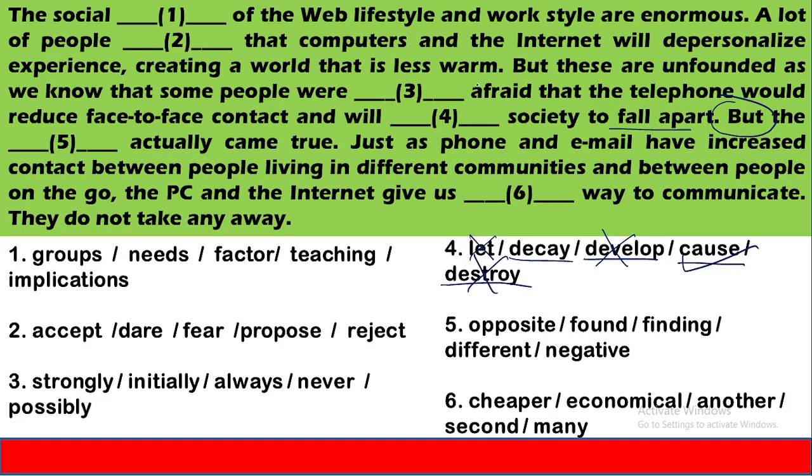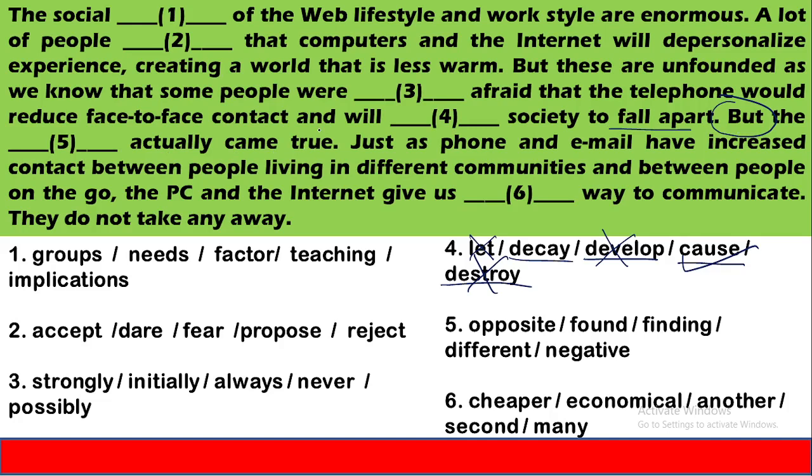So till now the paragraph has discussed the negativity about the use of computer, internet, and the negativity about the use of telephone that the people have in their mind. Now from this point onwards, the paragraph has taken a U-turn because of this word but. It will completely change the direction of the paragraph.